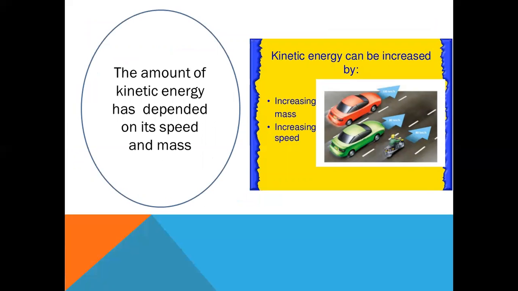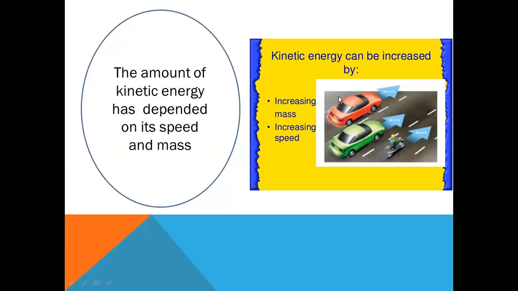So I give you one figure to understand that kinetic energy can be increased by mass and speed. So check this figure, two different cars and also a motorbike. So the kinetic energy between these objects is different. I give you one example. The amount of kinetic energy depends on its speed and mass.